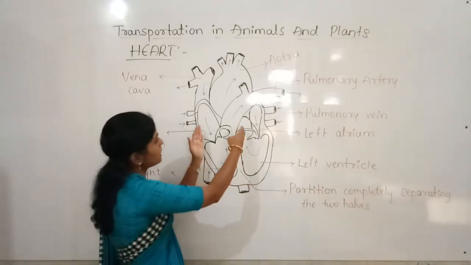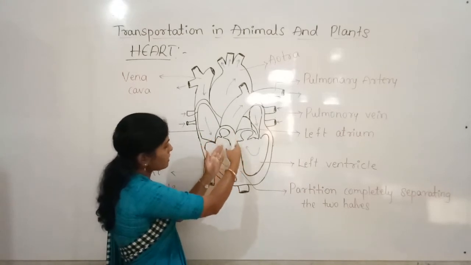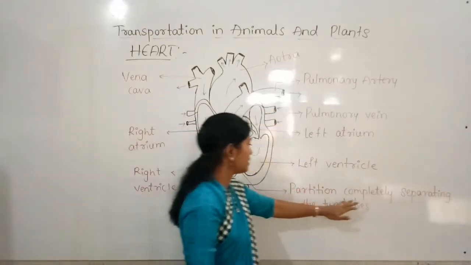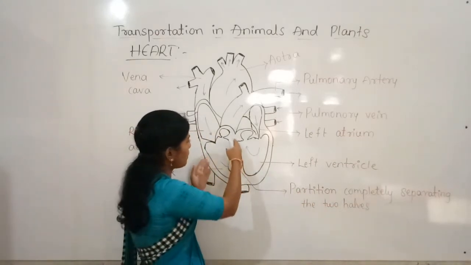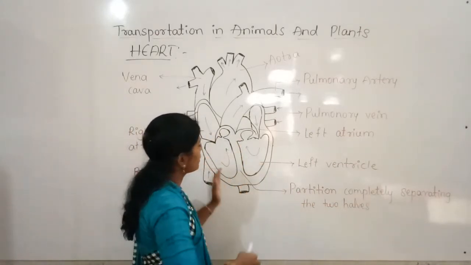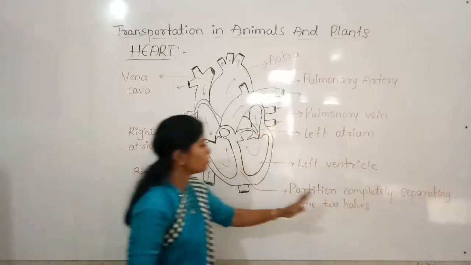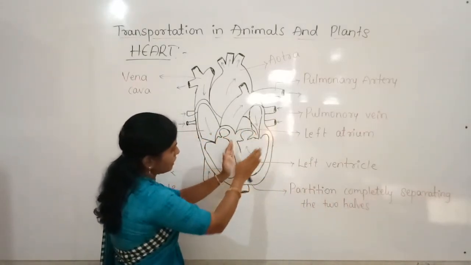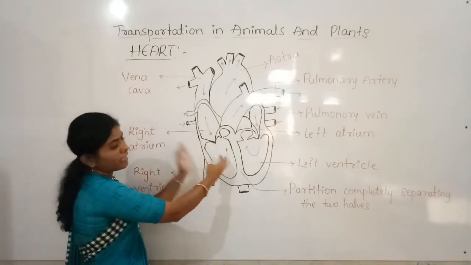And all these 4 chambers are separated by a partition, completely separating the 2 halves. So there are the left atrium and left ventricle, and the right atrium and right ventricle.